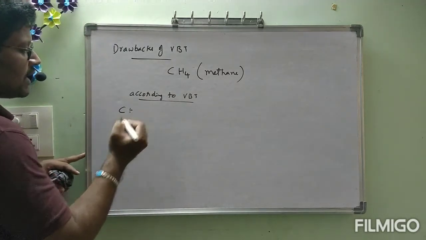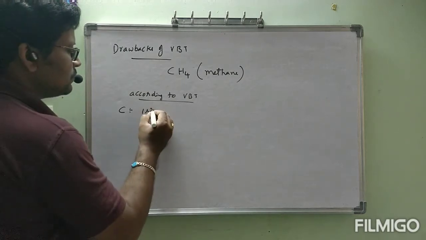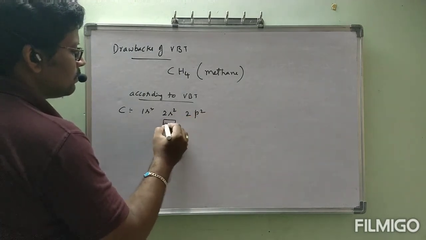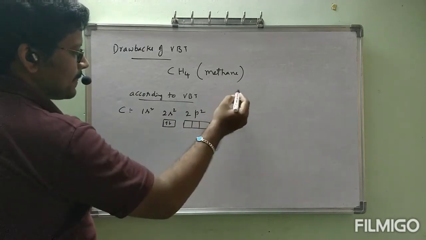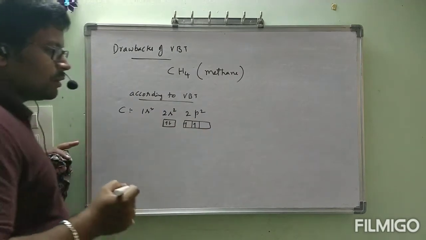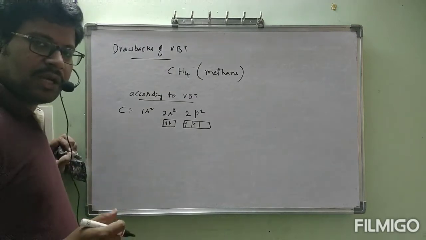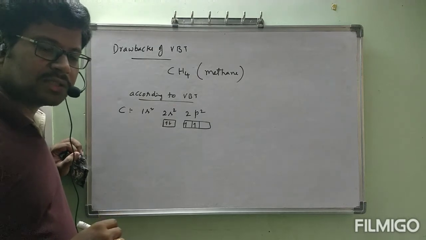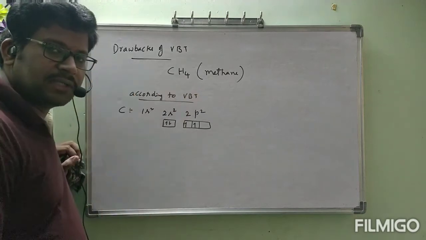The electronic configuration of carbon is 1s2, 2s2, 2p2. If you see this configuration of carbon, it has only 2 unpaired electrons. So carbon should form how many bonds? 2 bonds only. But practically it forms 4 bonds.